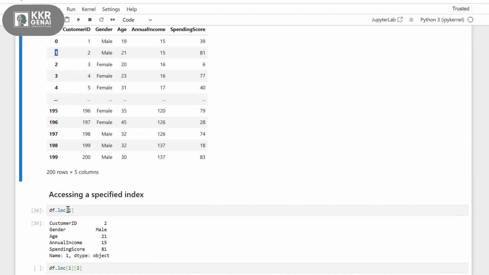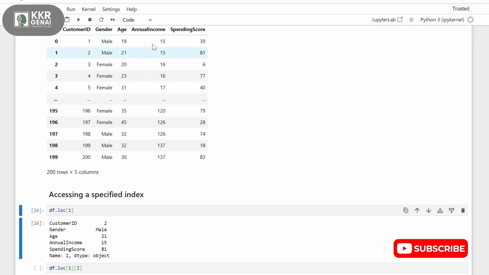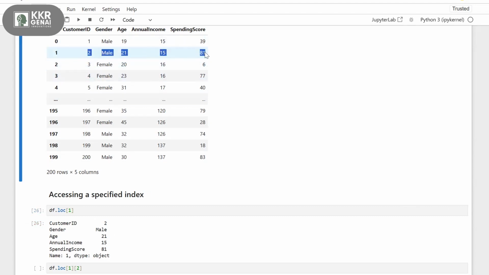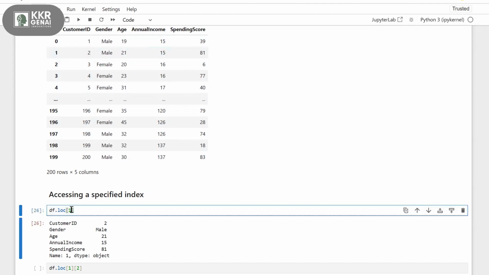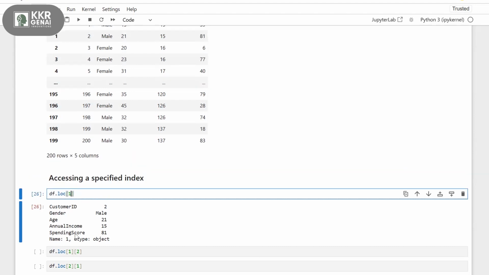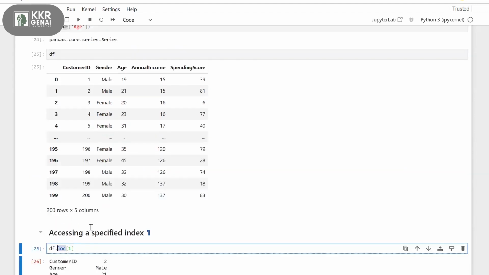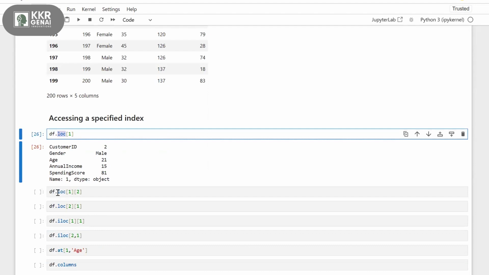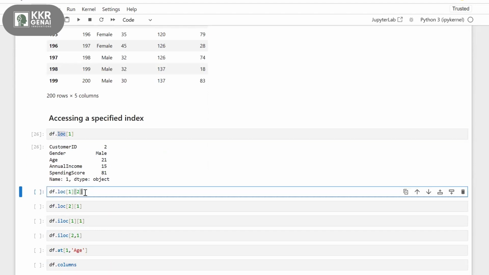For label 1, we have customer ID 2, gender as male, age as 21, annual income 15 and 81. So I'm accessing this second row with the label 1. For accessing a row by label, you use this function called loc. Let's see dot loc of 1, 2.